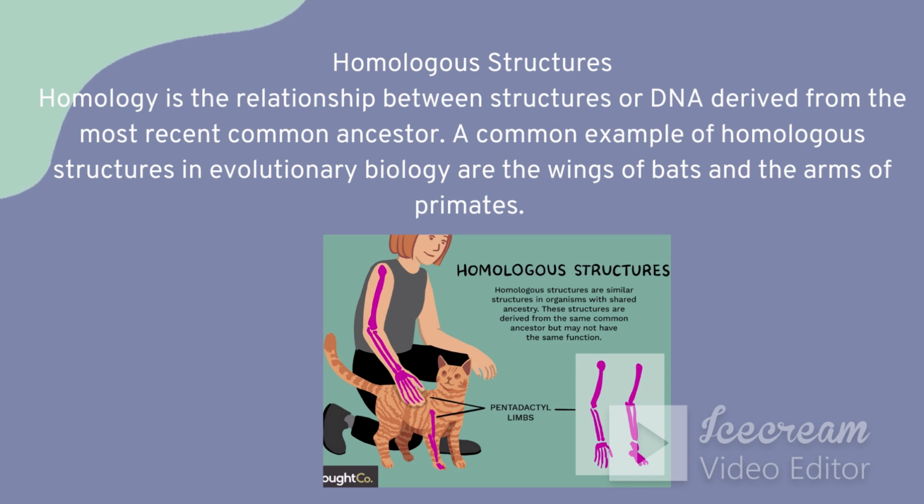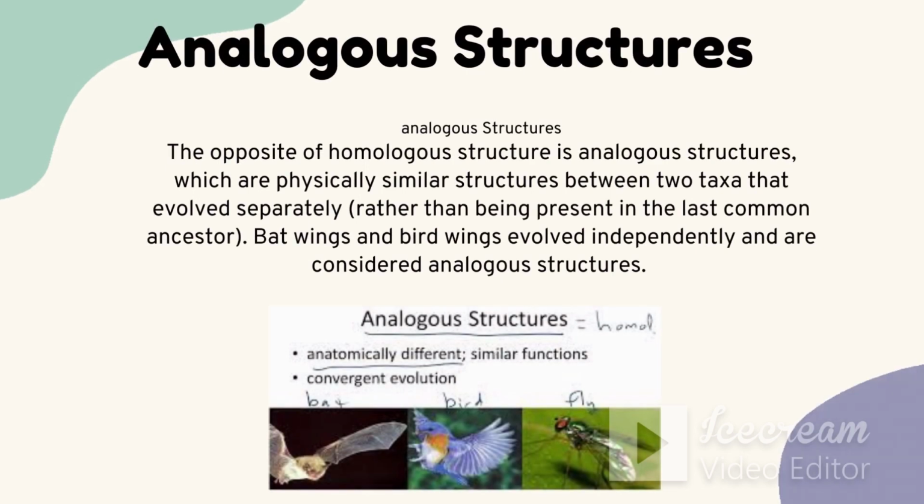They come from a common ancestor. They have the same structural features but different function. Same structure, different function, but coming from common ancestors. These features, a relationship between organisms, are called homologous structures.